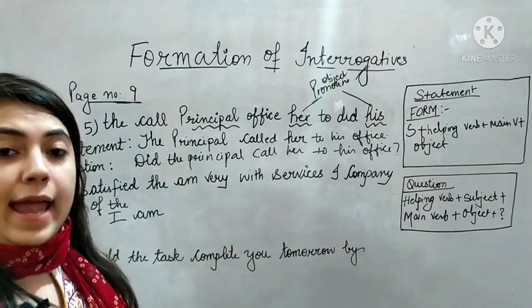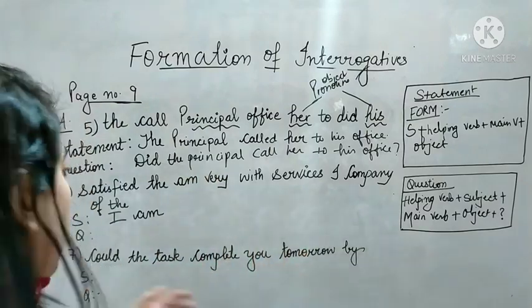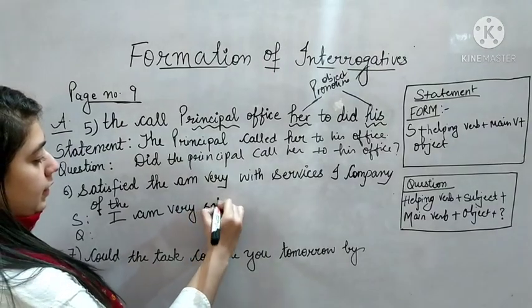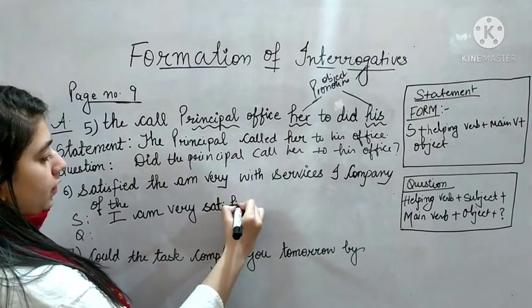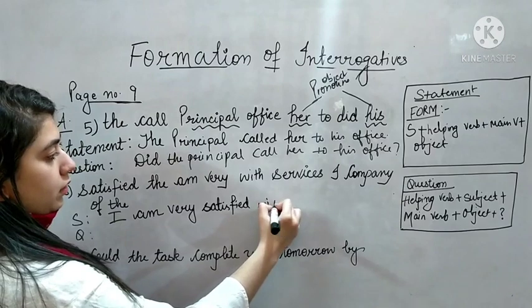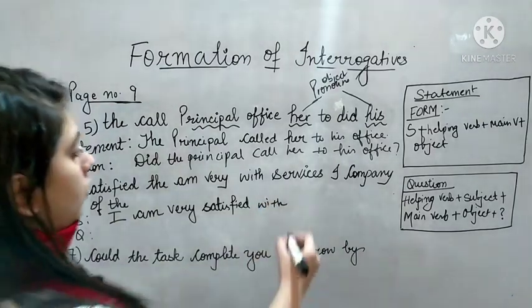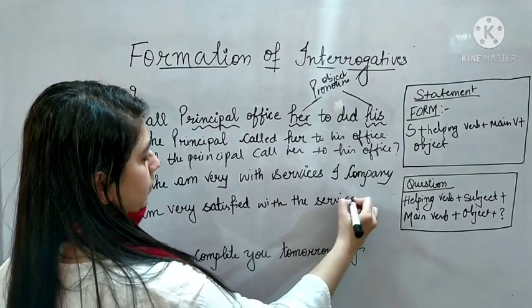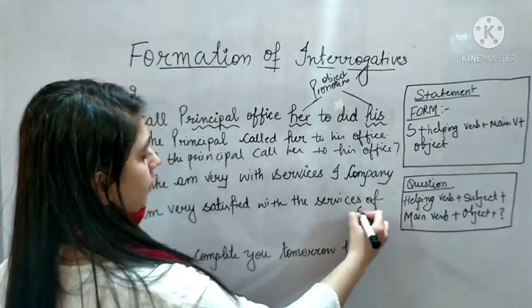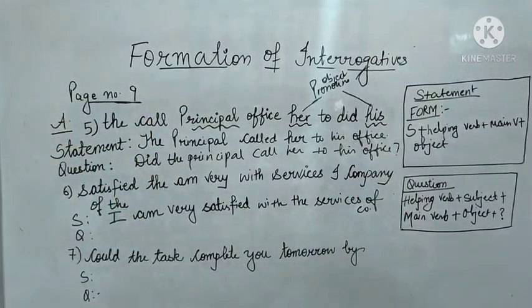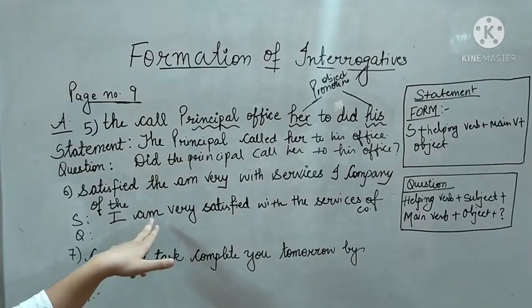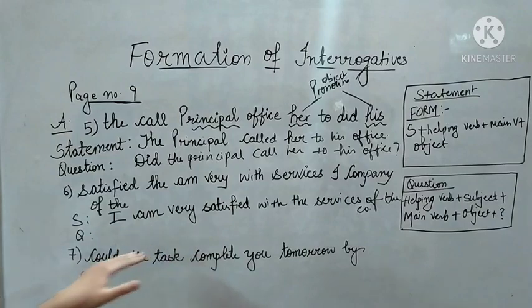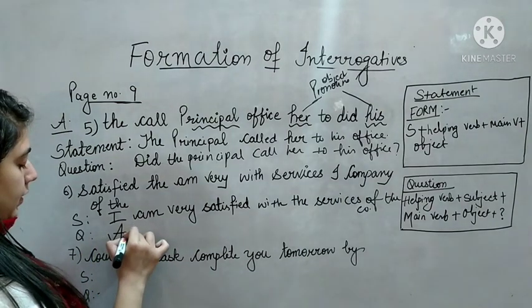So you have adjective and an adverb. I am very satisfied with the services of company.